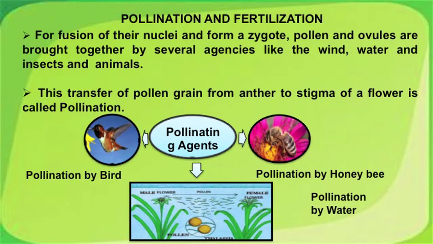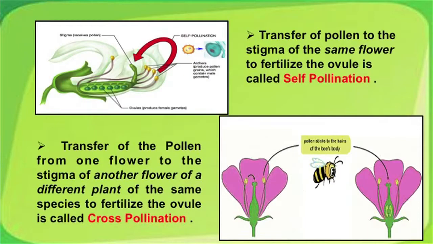One is the bird. Sunbirds are famous for helping in pollination. So are the honeybees. And thirdly, maybe not many of you are familiar, is water acting as a pollinating agent in aquatic plants. Here is the Vallisneria. It is an aquatic plant which releases its pollen in water, and these float up to the female flower to grow into a zygote. There are 2 types of pollination in the world.